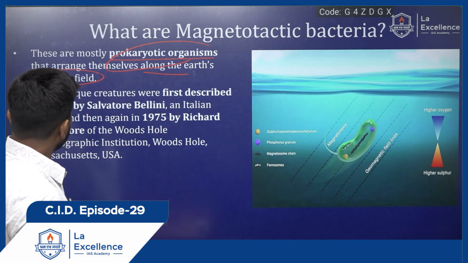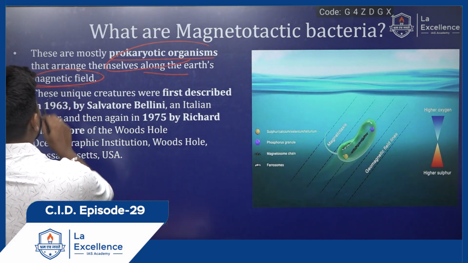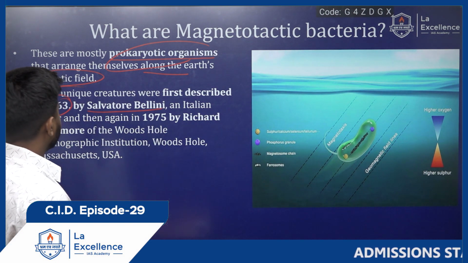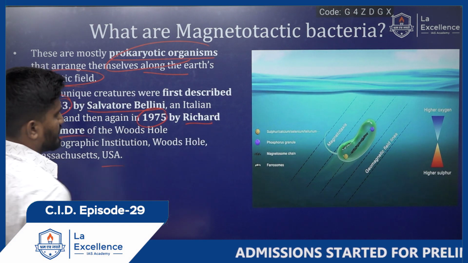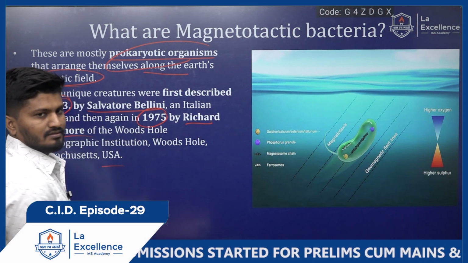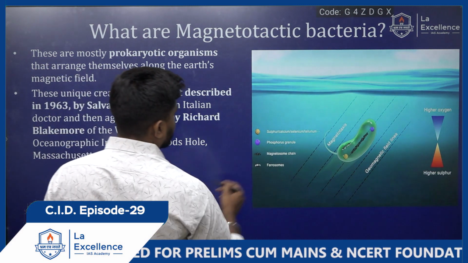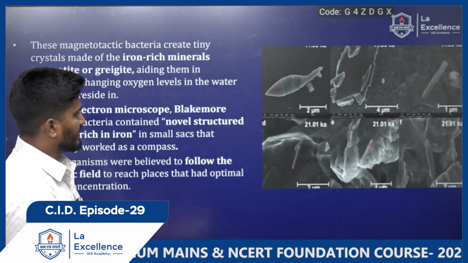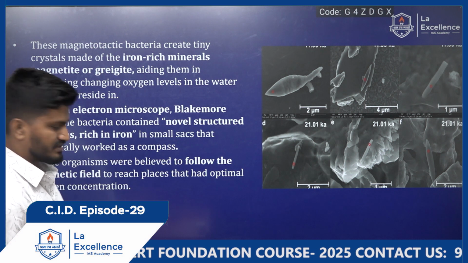So moving back to the topic, these magnetofossils were first identified in 1963 by Salvatore Bellini, an Italian doctor, and then again in 1970 by Richard Blakemore of USA. These names are not important, just for your knowledge. And then we will see what is the uniqueness of these magnetotactic bacteria. What is the uniqueness of these bacteria?